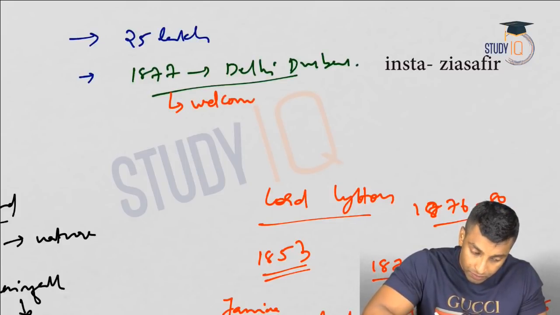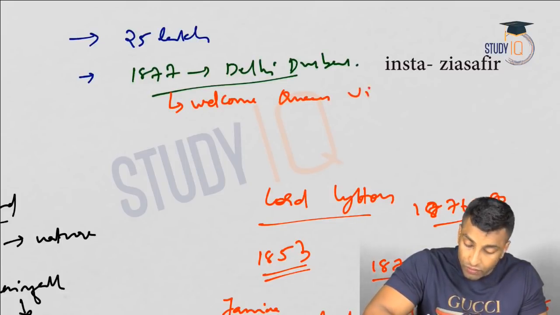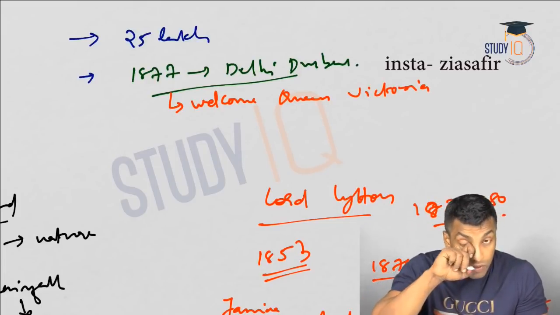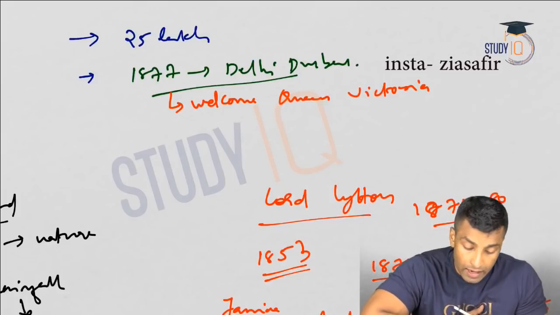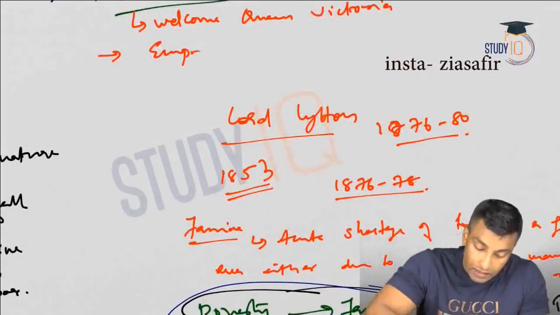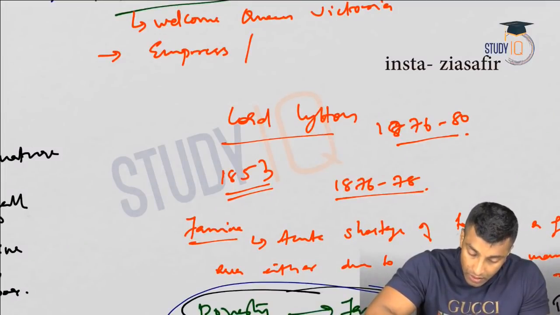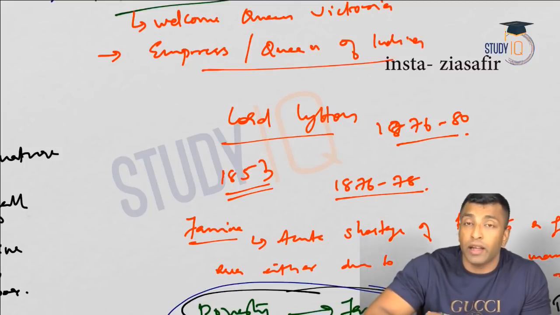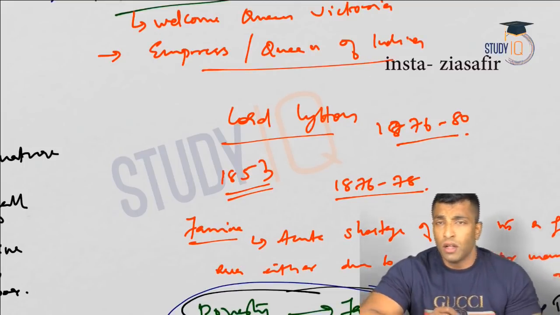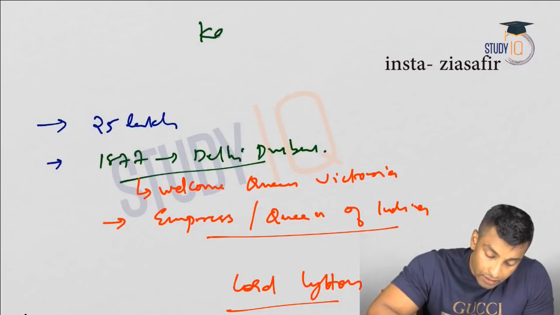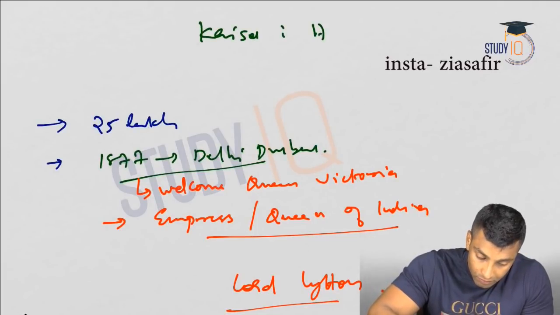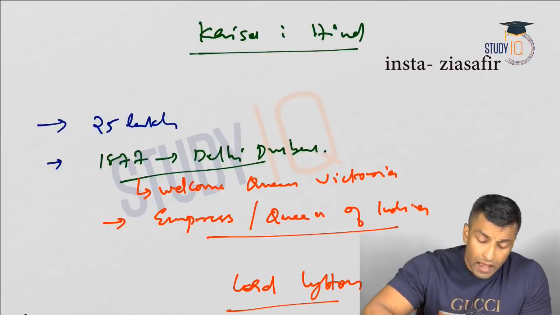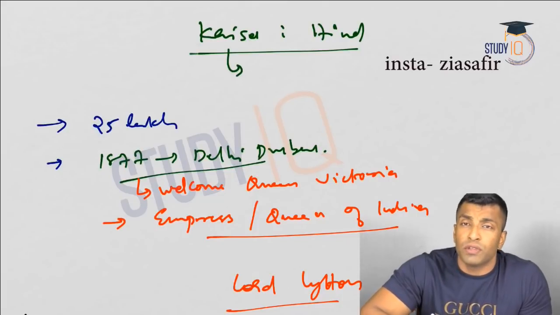So to welcome Queen Victoria, who came to India for the first time. Okay, so this Delhi Durbar was actually conducted to welcome Queen Victoria in 1877. She was declared as Empress or Queen of India in this Delhi Durbar. She was also given a title Kaiser-i-Hind. Okay, this was given to Mahatma Gandhi also when he was in South Africa. And what is Kaiser? Kaiser is actually the Persian version of Caesar.